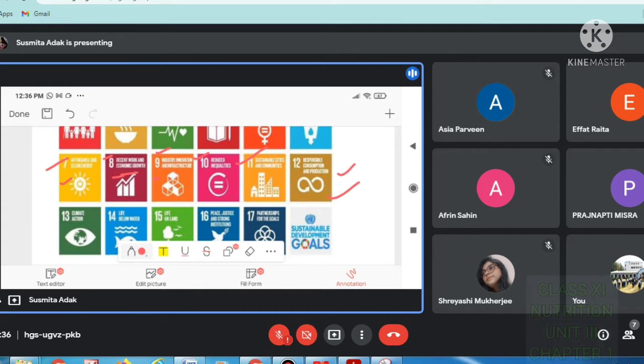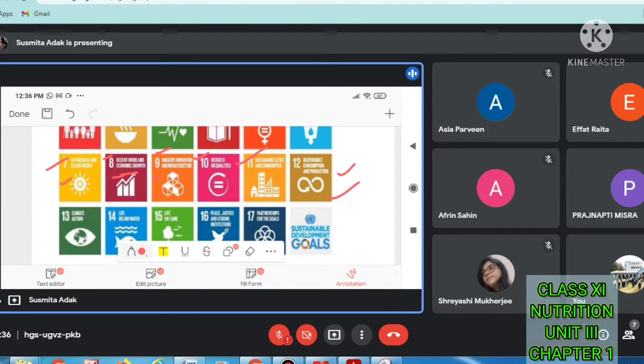Number 12, responsible consumption and production. Responsible consumption and production will be made, means as all the people now are literate, they are educated, so they will consume a responsible amount and they will produce new things. Just think recycle. We will not lose anything. We will recycle all the things to maintain the level.